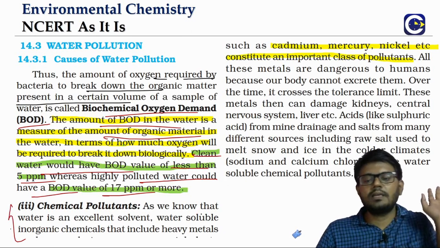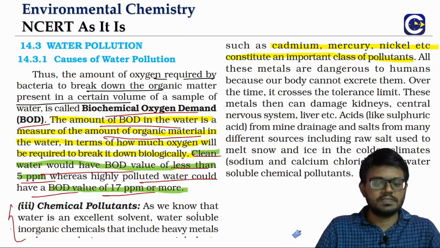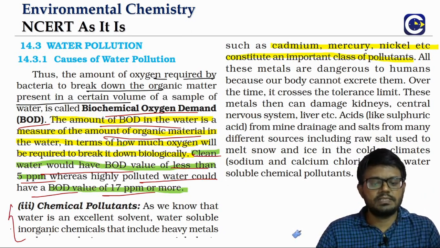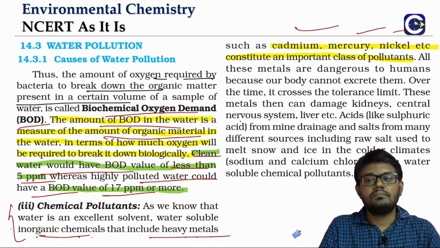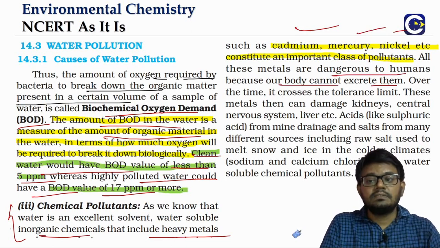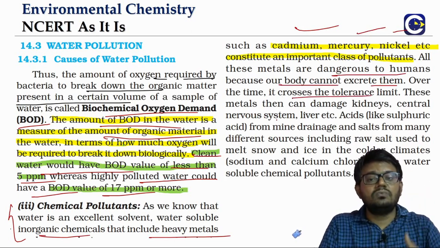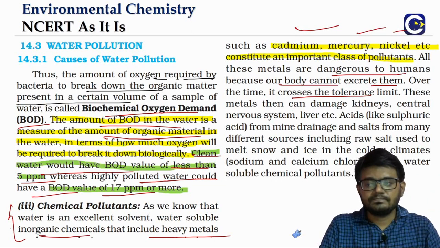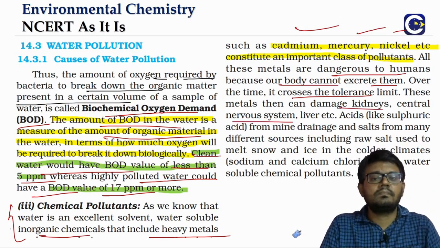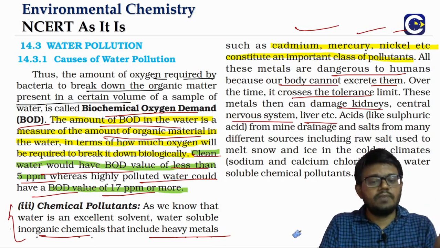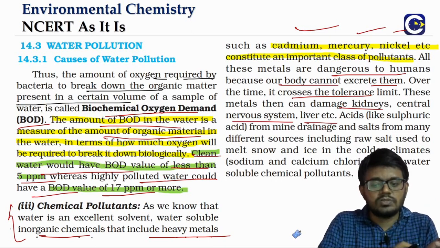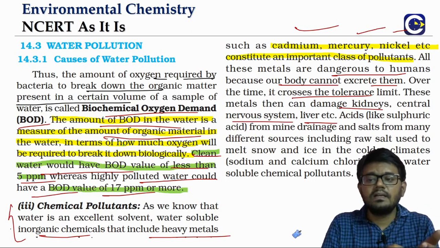Now let's talk about the chemical pollutants. Chemical pollutants means chemical substances, right? So you can have inorganic chemical substances. You can even have heavy metals like cadmium, mercury, nickel. Well, if these metals cross some tolerance value, they will be very lethal to us. They can damage the kidneys, the central nervous system, and the liver also. So chemical pollutants include inorganic chemical substances, heavy metals,